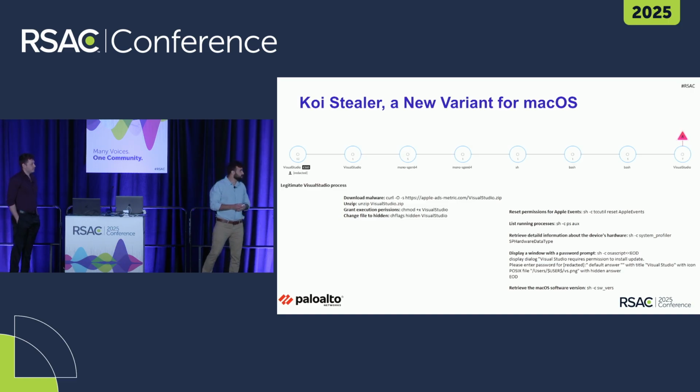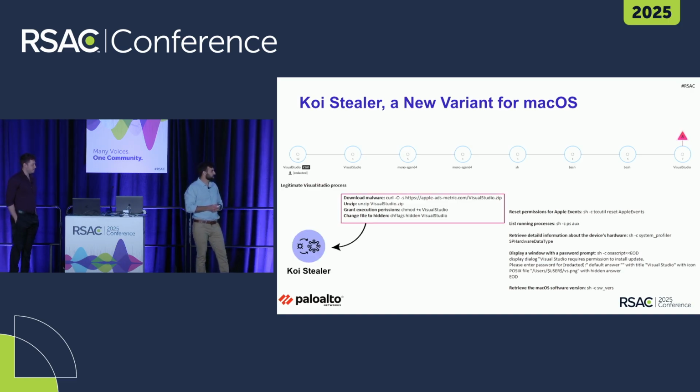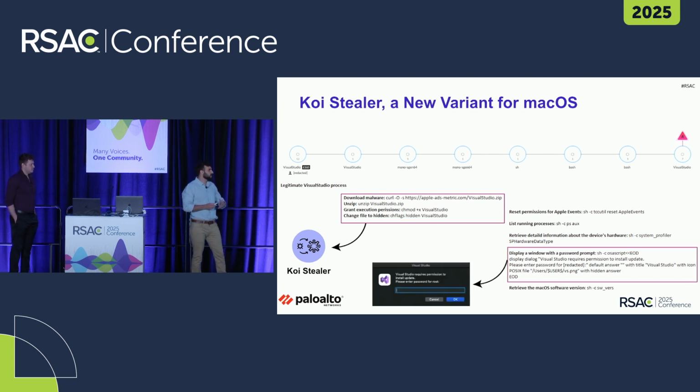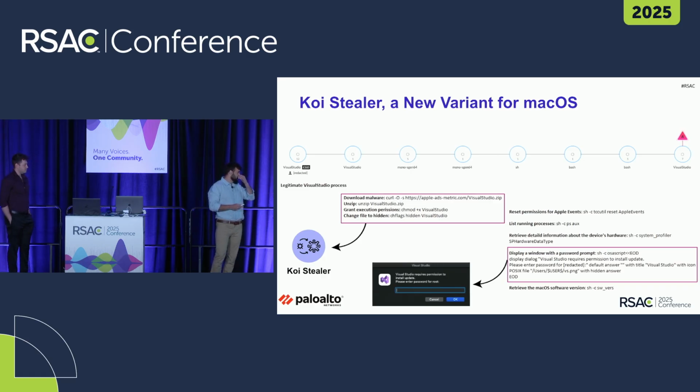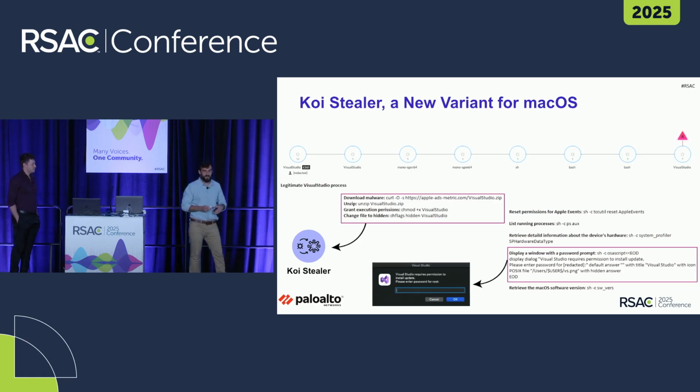Now, looking at the bigger picture, this is how we discovered a previously undocumented variant of a Windows malware called Koi Stealer. We found a previously undocumented macOS variant of this malware, and this is also how we witnessed the attackers using OSA script. OSA script is a built-in feature within macOS, and the attackers were using it in the context of tricking the victim into typing in their password. And the victims were thinking, okay, this looks like a legitimate Visual Studio Code or Visual Studio update, but in fact, it was all part of the malware's infection chain.